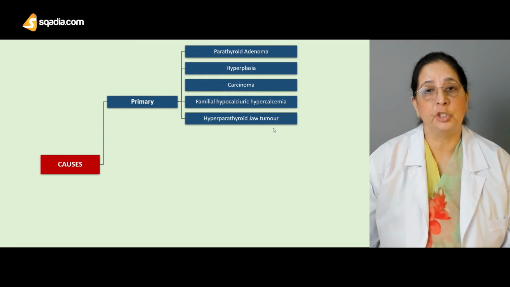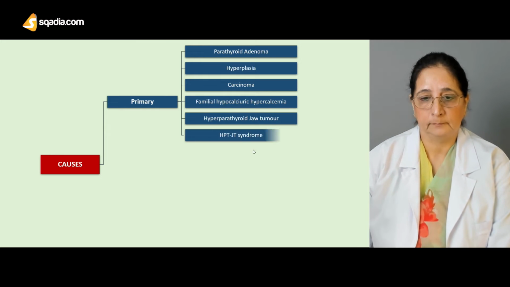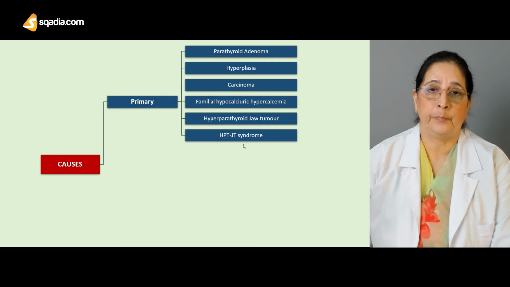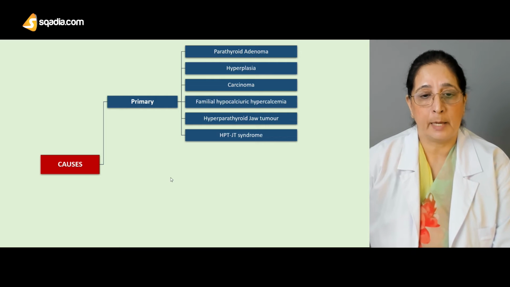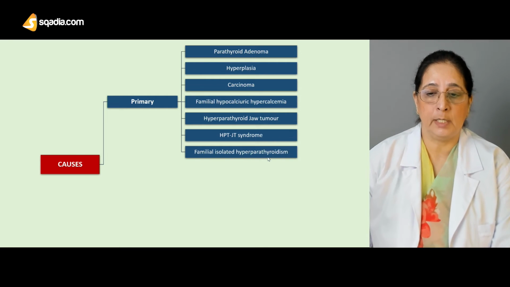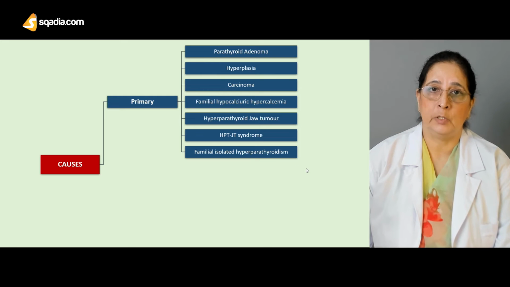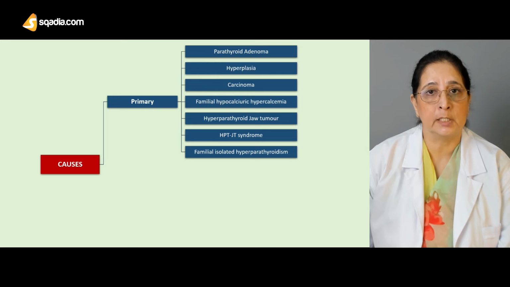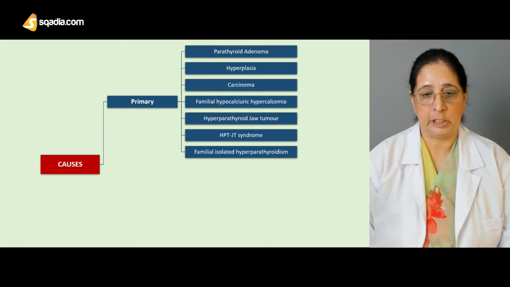Then hyperparathyroid jaw tumor syndrome is also present, and that also causes primary hyperparathyroidism. Familial isolated hyperparathyroidism is only isolated hyperparathyroidism, with no syndrome, not associated with any other condition.